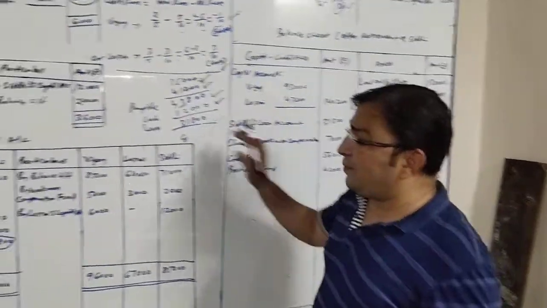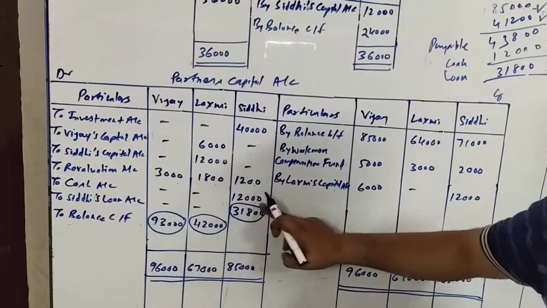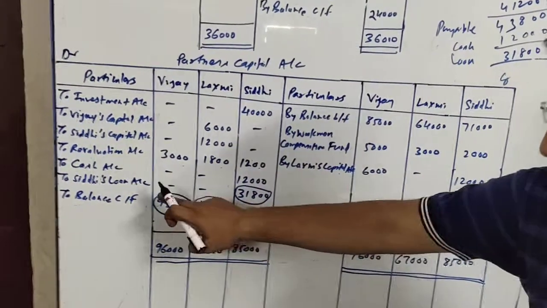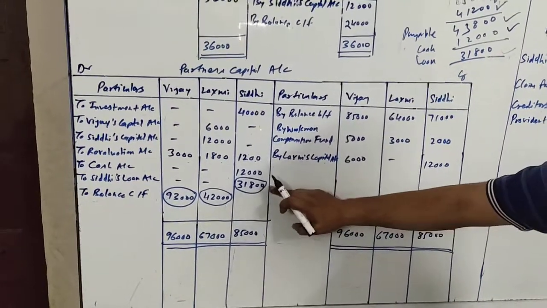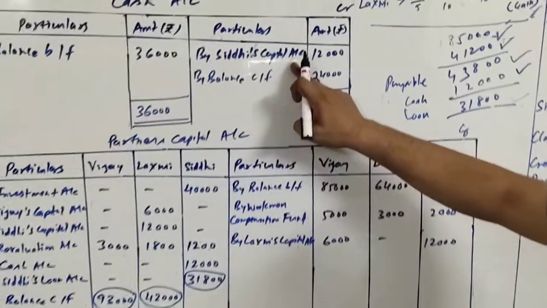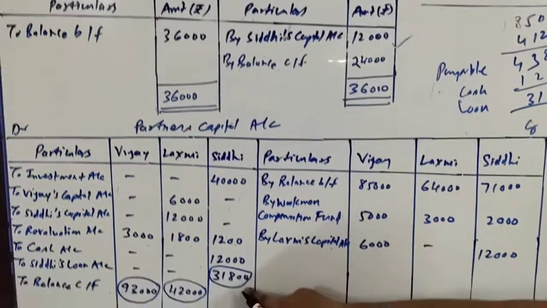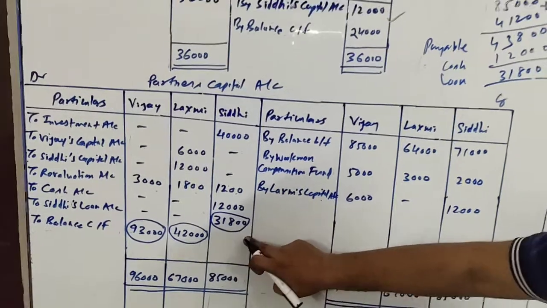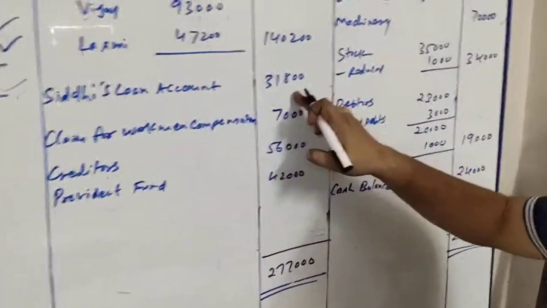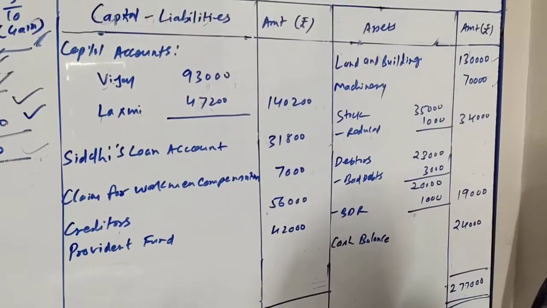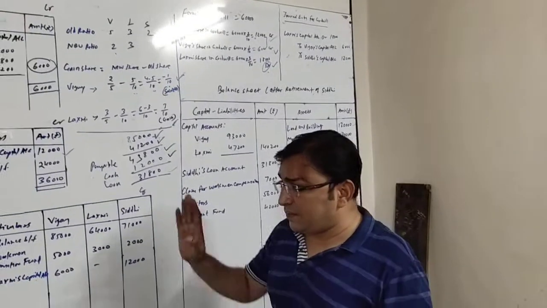Now let us give the effect here. In Siddhi's column, debit side: to cash account 12,000 and to Siddhi's loan account 31,800. And the other effect of these two: 12,000 will be credited to cash account by Siddhi's capital 12,000, and this 31,800, being a liability, will be recorded as Siddhi's loan account 31,800 at the liability side of the balance sheet. Okay friends, so we have finished with this process also.